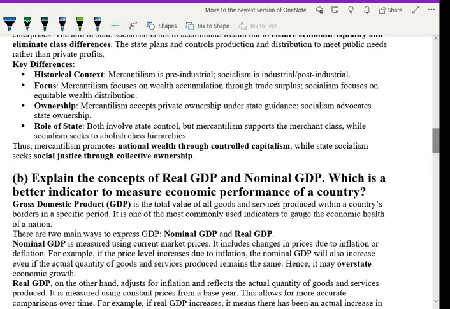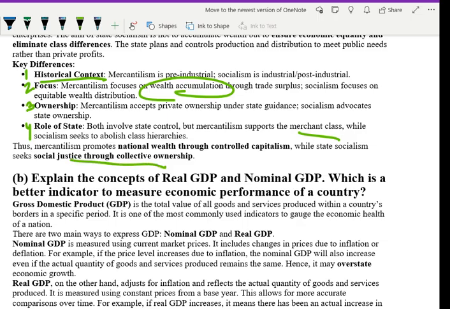Now what are the key differences? First, historical context: mercantilism is pre-industrial, socialism is industrial and post-industrial. What is the time period? Focus: mercantilism focuses on wealth accumulation, but socialism focuses on equitable wealth distribution. Ownership: mercantilism accepts private ownership under state guidance, and socialism advocates state ownership. What is the role of the state? Both involve state control, but mercantilism supports the merchant class. Thus, mercantilism promotes national wealth through controlled capitalism, while state socialism seeks social justice through collective ownership. Like this, we have to answer every question.